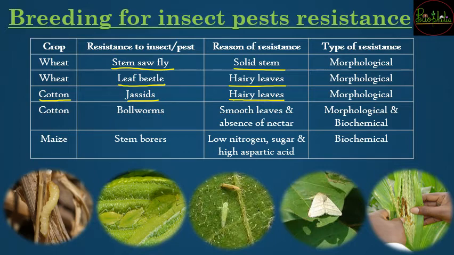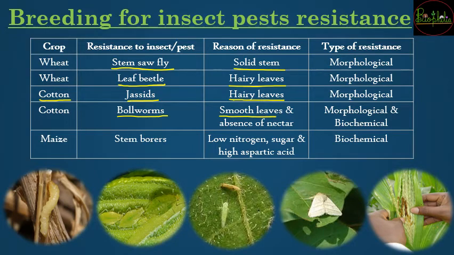And cotton में bollworms भी होते हैं. So जो cotton का जो fruit होता है, that is the cellulose covering that the cotton plant forms. So bollworms try to feed onto that cellulose, और वो cotton का जो फाइबर है वो पूरा का पूरा फाइबर खा जाते हैं, and because of that the yield will be decreased. So bollworms need to be kept away from the crop, and for that reason there will be smooth leaves.